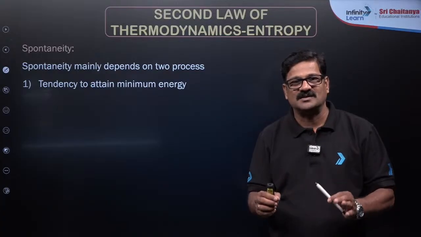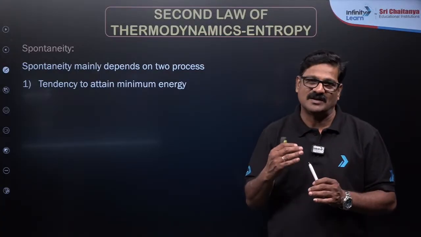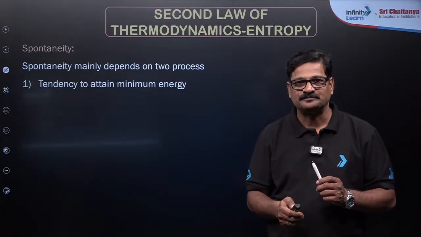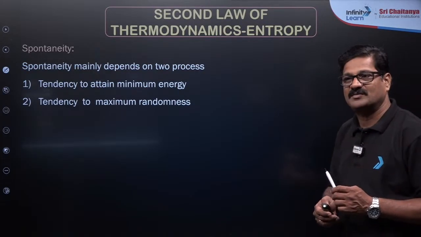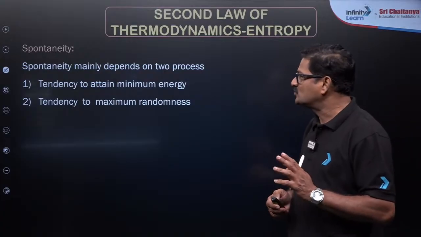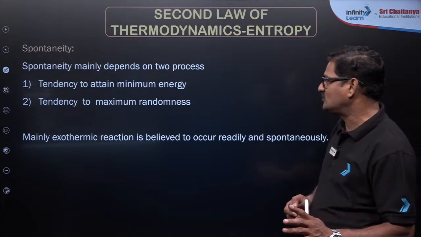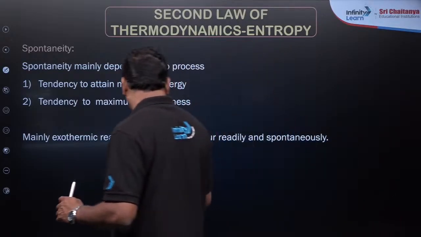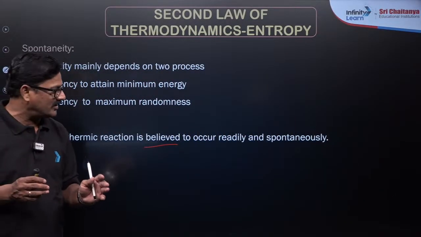So a system always wants to attain its minimum energy so that it will have maximum stability, and also the tendency to have maximum randomness, and these two are given as a unified version. So mainly exothermic reactions are believed to occur readily and spontaneously.